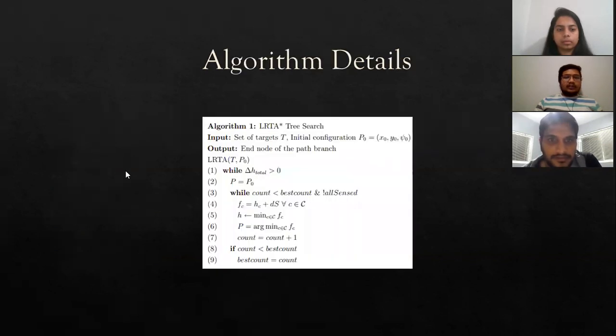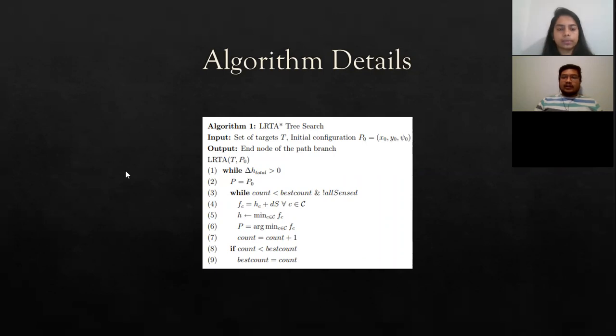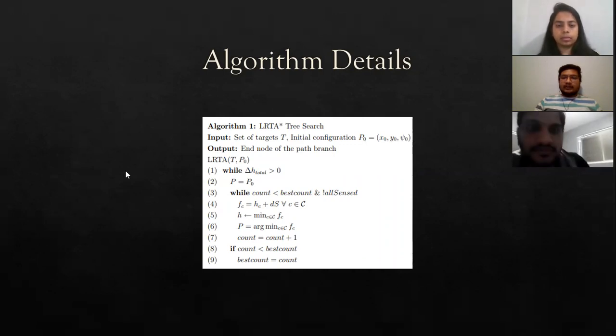So now we are going to discuss algorithm details. The LRTA star algorithm itself is simple and elegant. Each node has a heuristic estimate h of the remaining distance that must be traveled to complete the objectives. The search continues to move down the tree until either all the objectives are accomplished or the path becomes longer than the current best path. At this point, the search has learned the minimum length path that accomplishes the desired objectives.